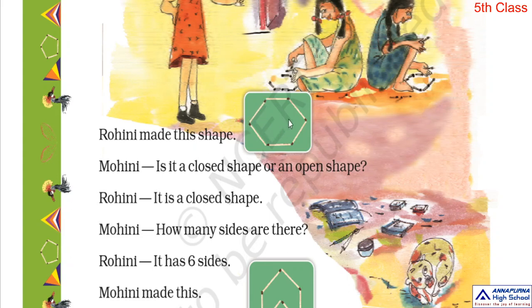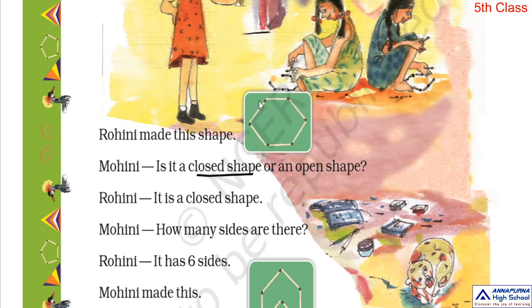Here, I already explained about open figures and closed figures. A closed shape or closed figure means its line segments, suppose you think these are the line segments, how many are there? 1, 2, 3, 4, 5, 6.